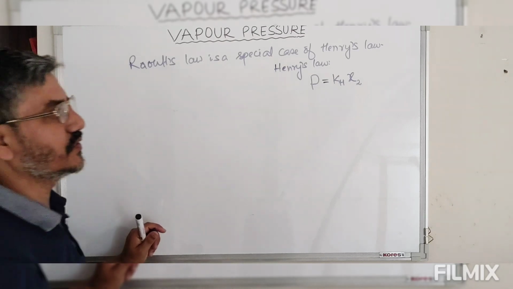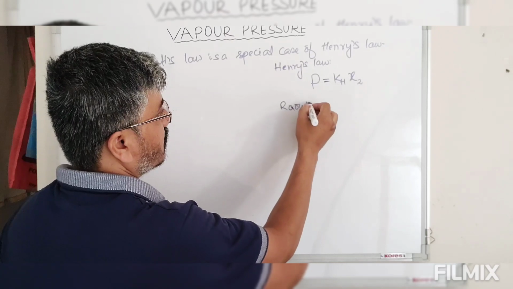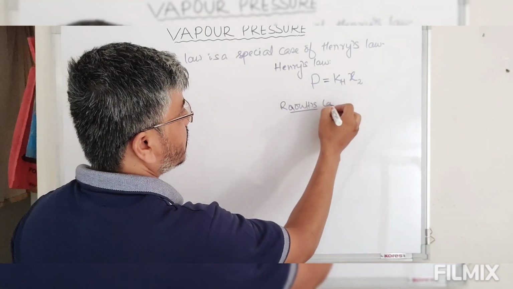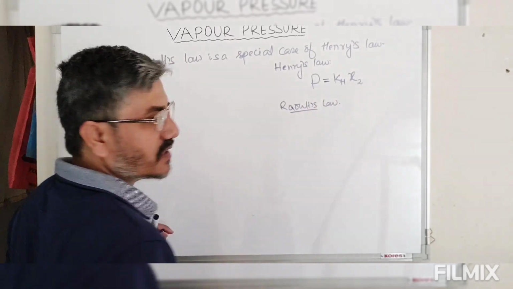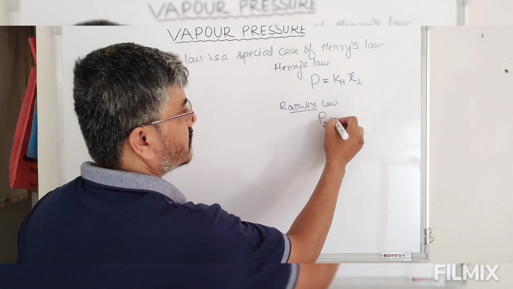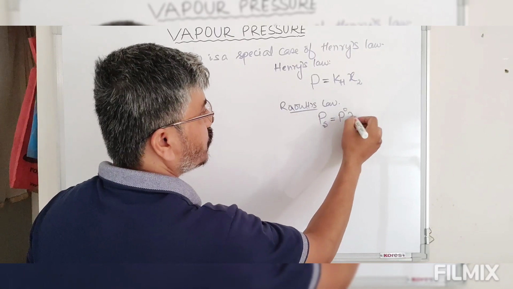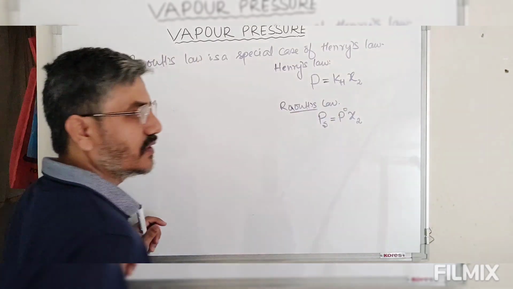So this is Henry's law. Whereas Raoult's law says the vapor pressure of the volatile component is equal to the vapor pressure of pure solvent into the mole fraction of solvent present in the solution.